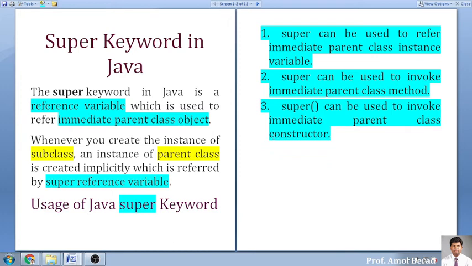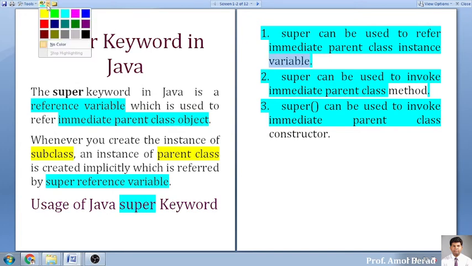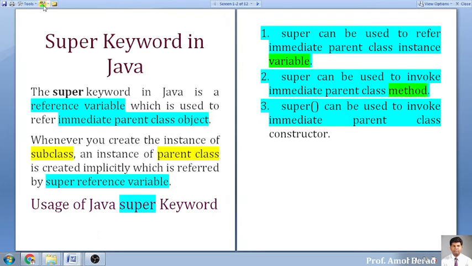So you can work on constructors, on methods, and on variables. Are you clear with these three words? You can work on variables, on methods, and on the constructor by using the keyword super.